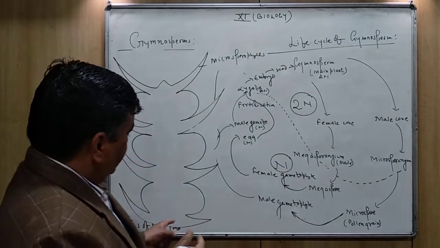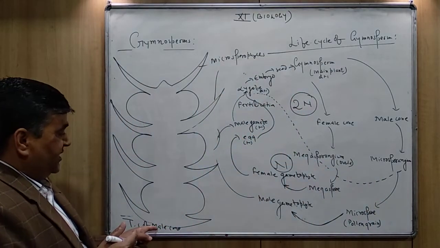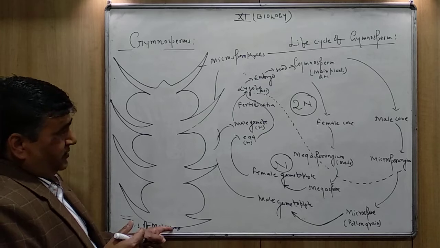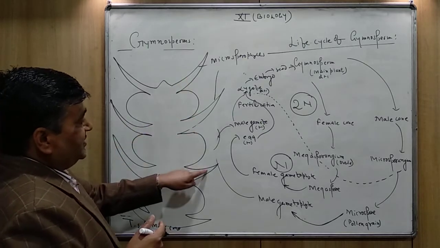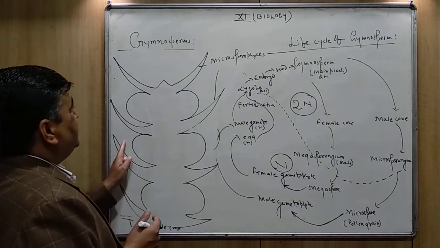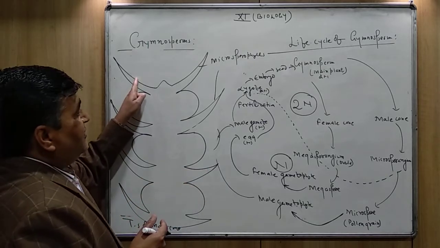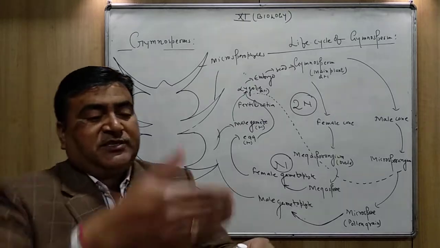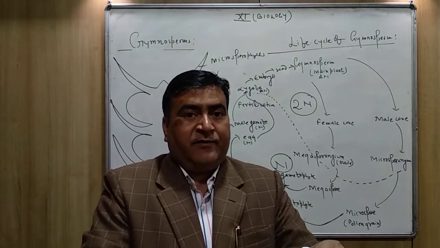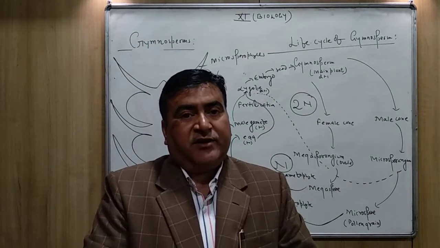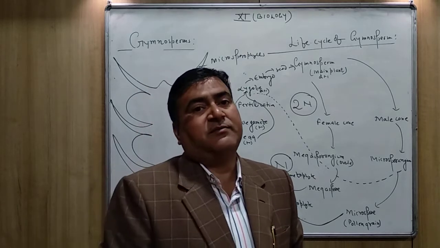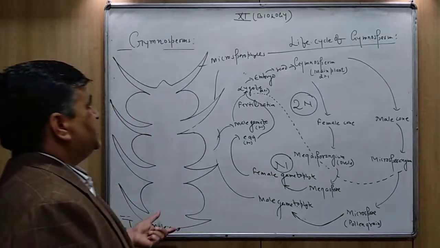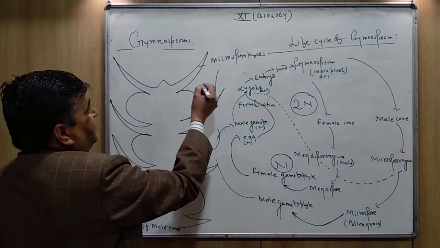First of all, you can see here the tears of the male cone. The male cone is made up of microsporophylls. You can see so many microsporophylls are there. This is actually the transverse section. If you cut the tears of the cone, a transverse section, and observe under the microscope, you can see this structure, the microsporophyll.